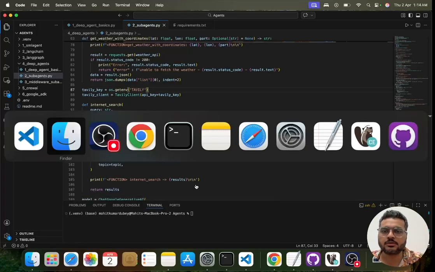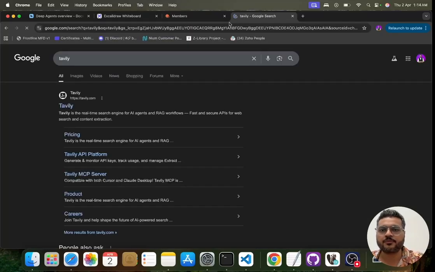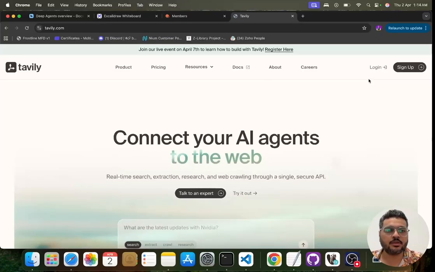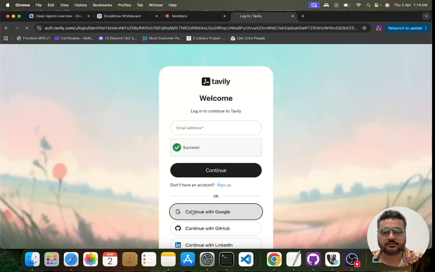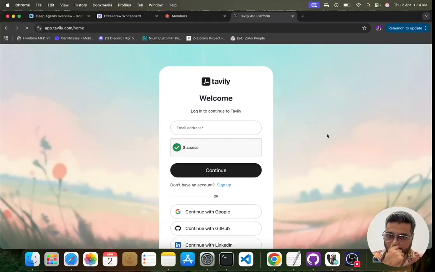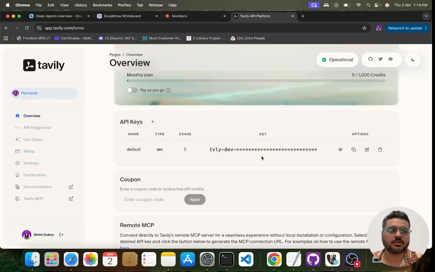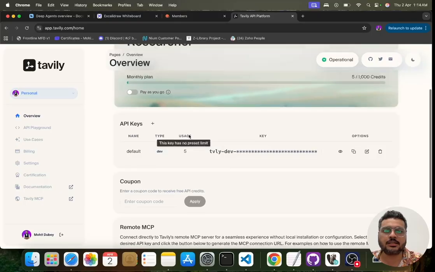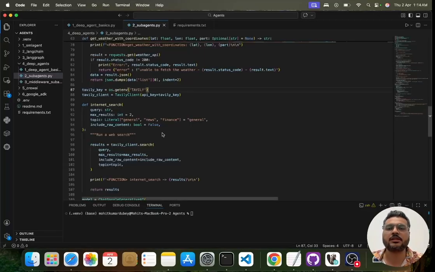So let me go to Tavily for you. Let's suppose I'm here. I'll do the login, let me do the login using my Google. Once you log in, you will be able to see your API keys over here, and you can create the keys that you want. The default keys have a free limit quota that you can use for learning.